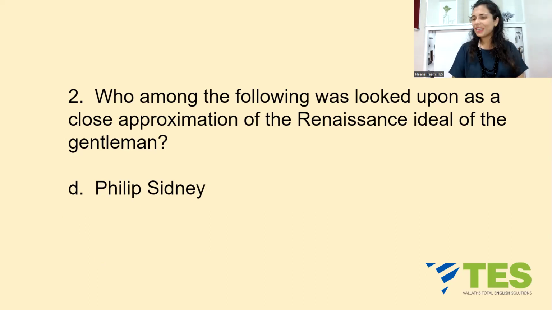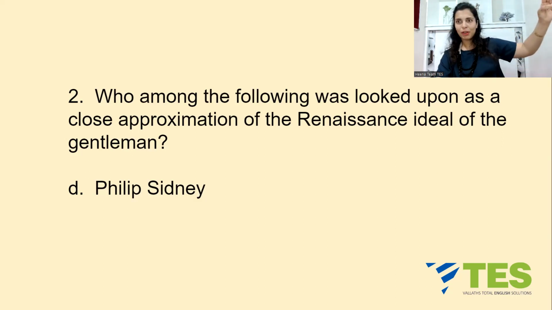It is option D, Sir Philip Sidney, who definitely had a very short lifespan of just 31 years. He lived from 1554 to 1586. But when he lived, he was looked upon as the ideal, perfect, chivalric man. Why? First, because of his literary excellence. Second, because of his impeccable character. And third, because of his highest ideals of chivalry.